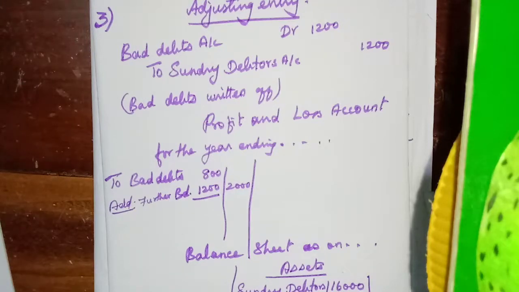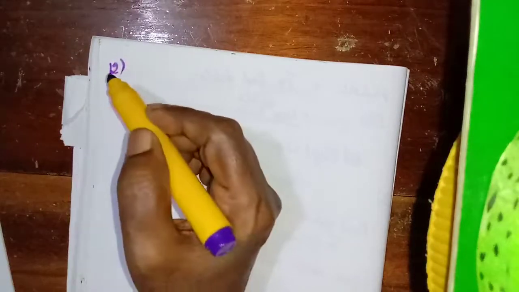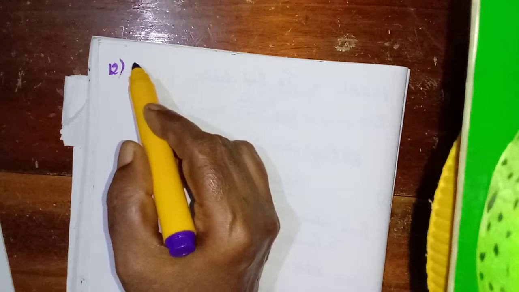We will complete the next adjustment also. Then we will have one problem to do. Okay. So we will learn the next adjustment. The 12th one. 11th one we have learned bad debts. Now the 12th one,